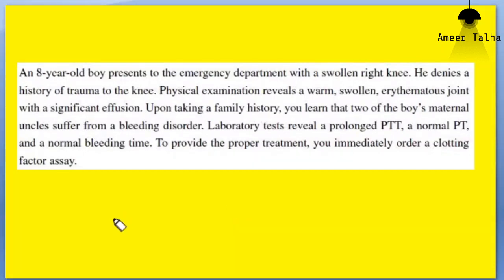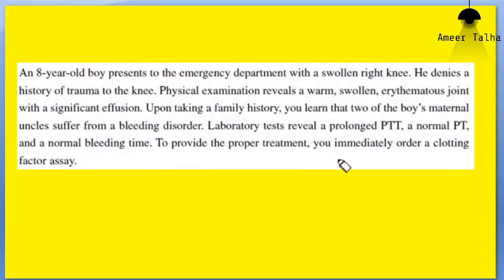Normal bleeding time is around 1 to 5 minutes. The time from the onset of first drop of blood till the bleeding stops following a gentle pinprick. Whereas clotting time is the time from the first drop of blood till the formation of fibrin fibers. And we use Duke's method for bleeding time and capillary tube method for determination of clotting time.